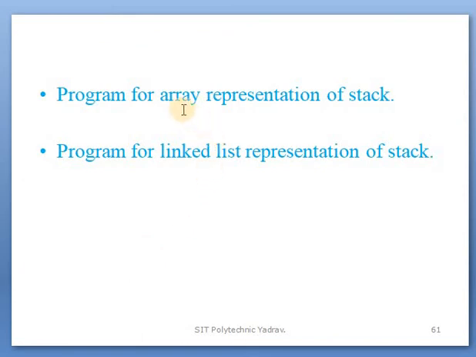These 2 programs we already studied in previous lectures one by one. But in today's lecture, we will see how these programs are run through Turbo C, using the Turbo C software.